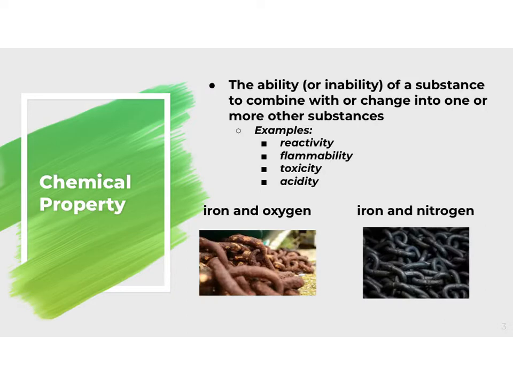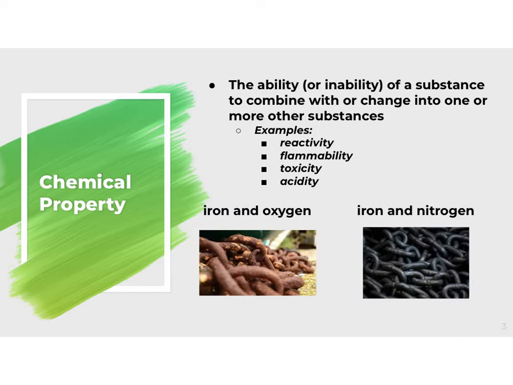So a chemical property is going to be the ability or inability of a substance to combine with or change into one or more other substances. It's very different than the physical properties that we talked about because we were talking about those staying the same composition. Some examples of chemical properties include reactivity, flammability, toxicity, and acidity.